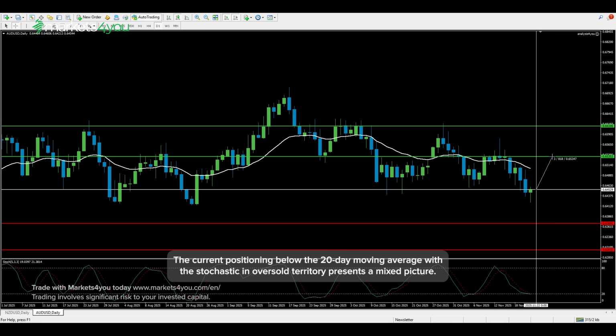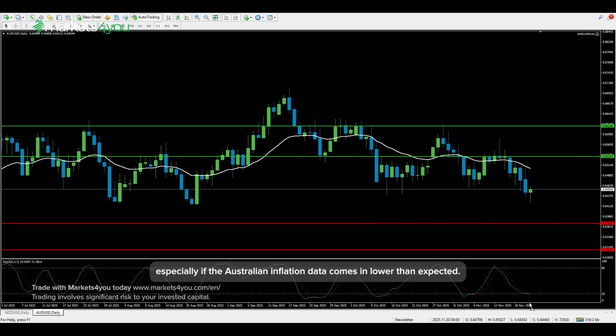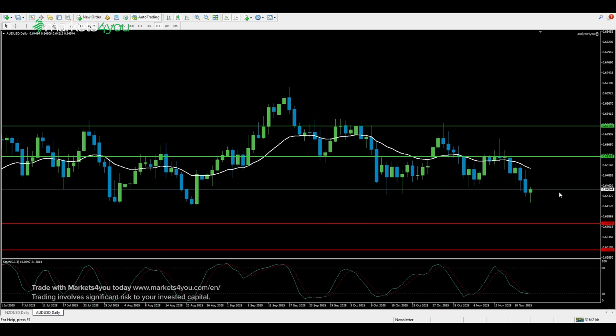The current positioning below the 20-day moving average with the stochastic in oversold territory presents a mixed picture. While the trend is clearly bearish, the oversold condition suggests traders should be prepared for potential short-term bounces, especially if the Australian inflation data comes in lower than expected.